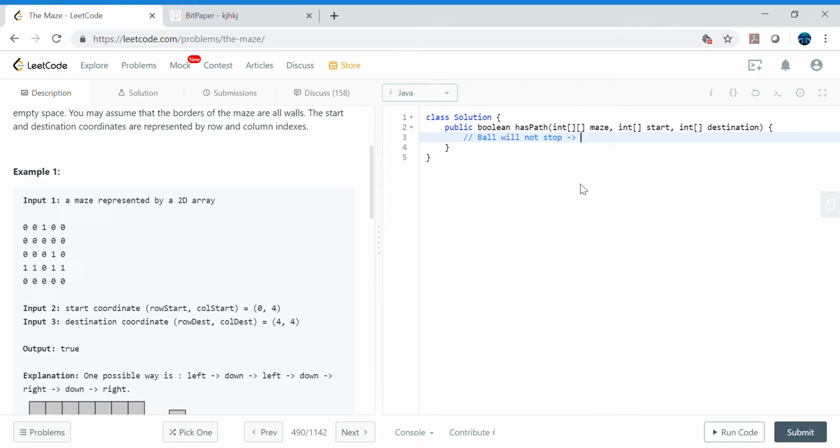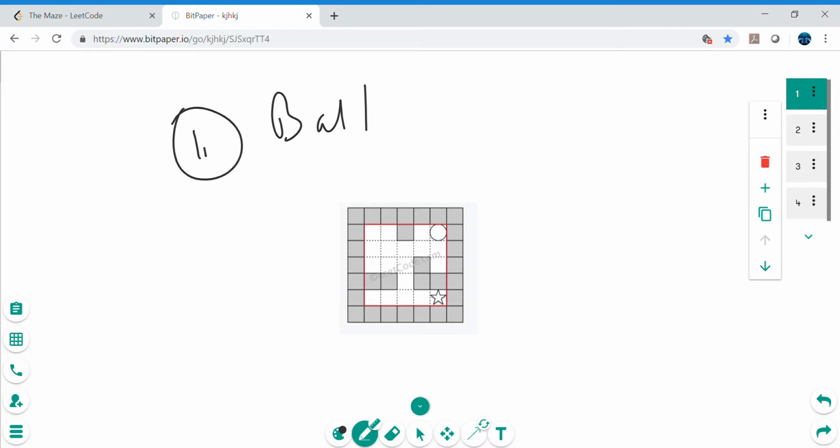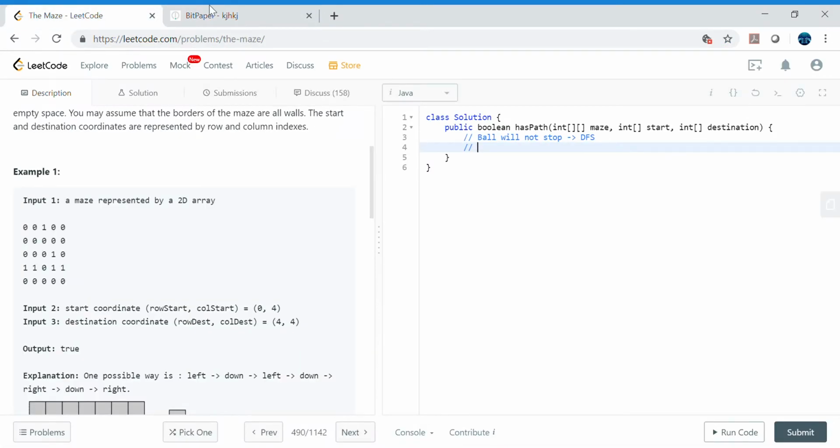So this is like, I can say, depth first search. This pattern is depth first search. Why is it depth first search? Because it will just go deep until it hits the wall, right? So it is, I would say, DFS. After hitting the wall, the ball can go to any direction, any of the four directions, right?